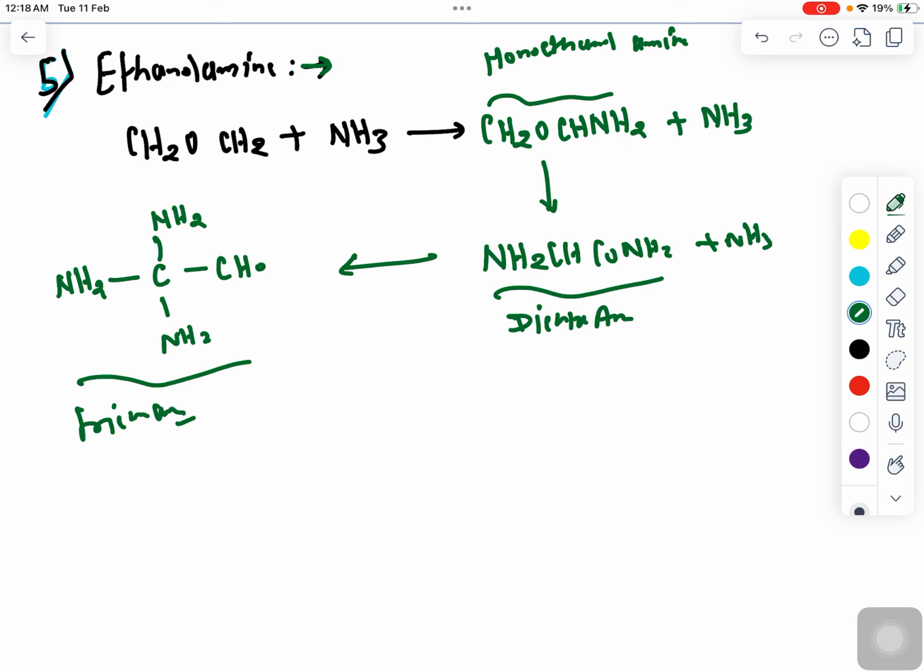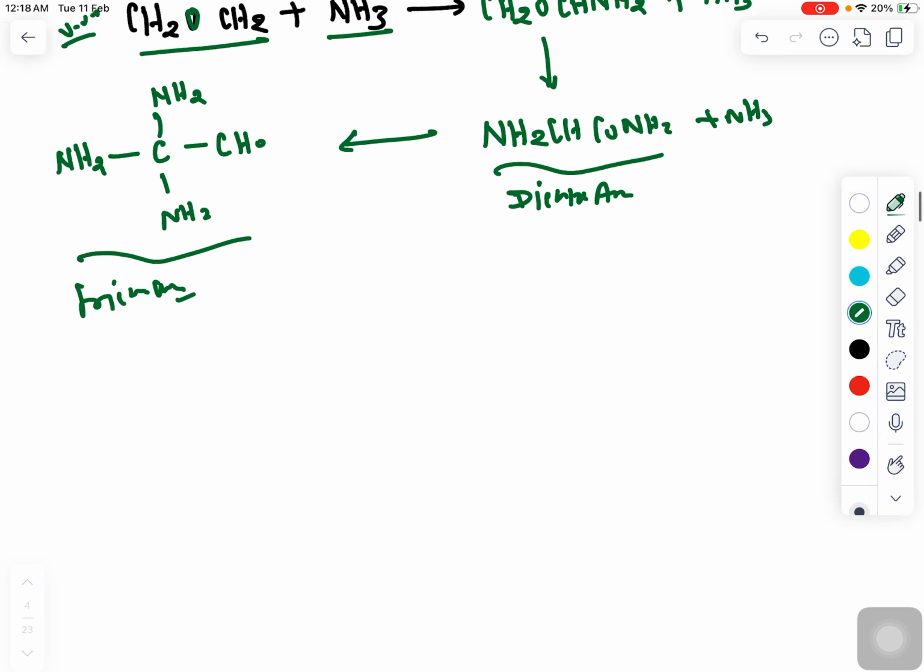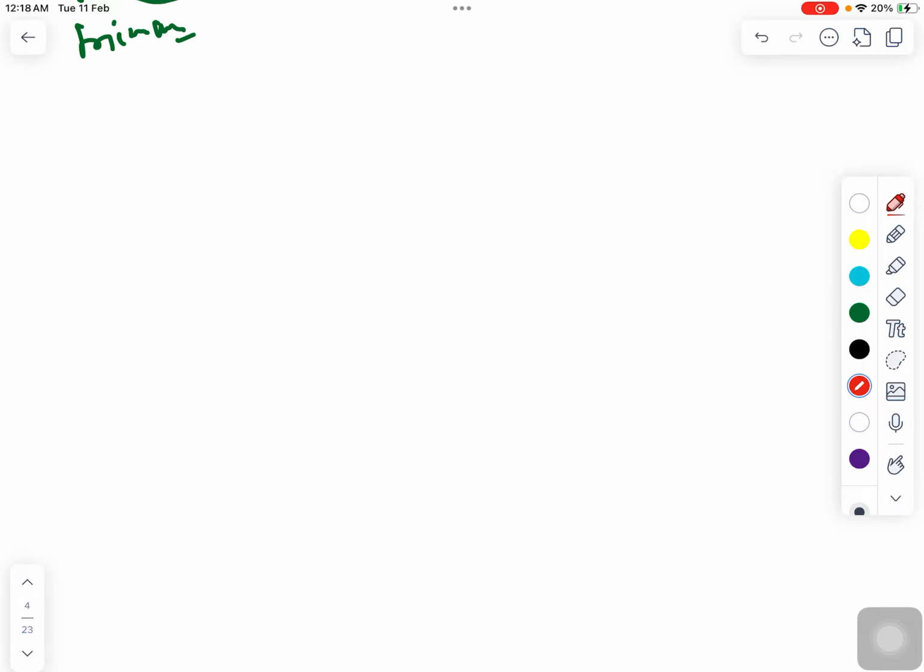So this reaction is not very much important, but again, if you want to produce ethanolamine, then you have to use the reactants ammonia and ethylene oxide. That is the important thing that you have to remember, right? So what will be the reactant that is used for the production of ethanolamine? That is ethylene, obviously, and ammonia. So here you can say ethylene oxide and ammonia will get converted into monoethanolamine, diethanolamine, and triethanolamine, right?